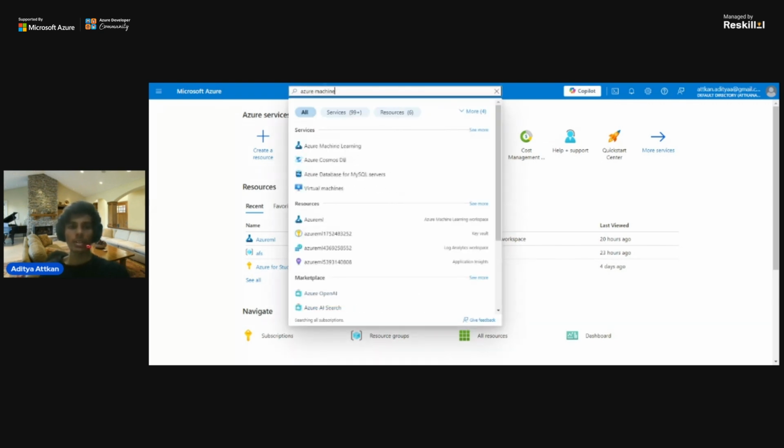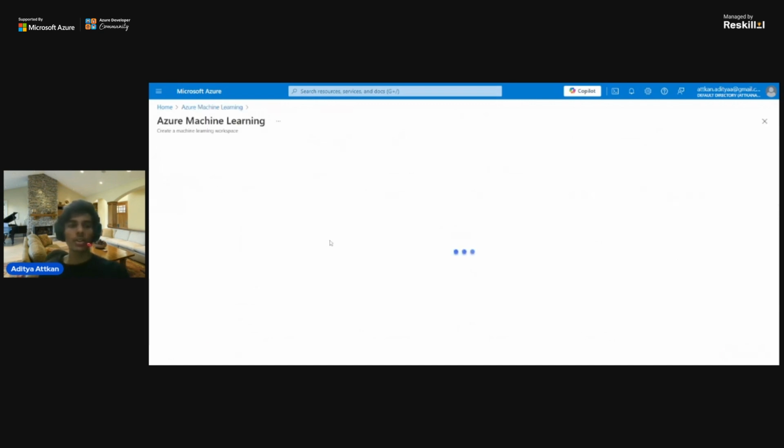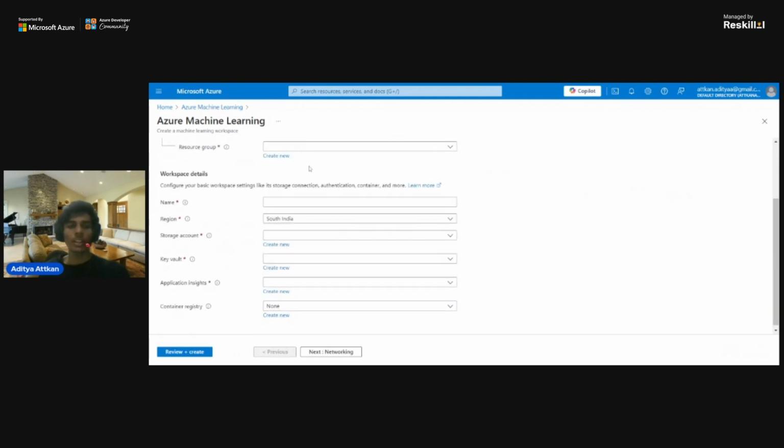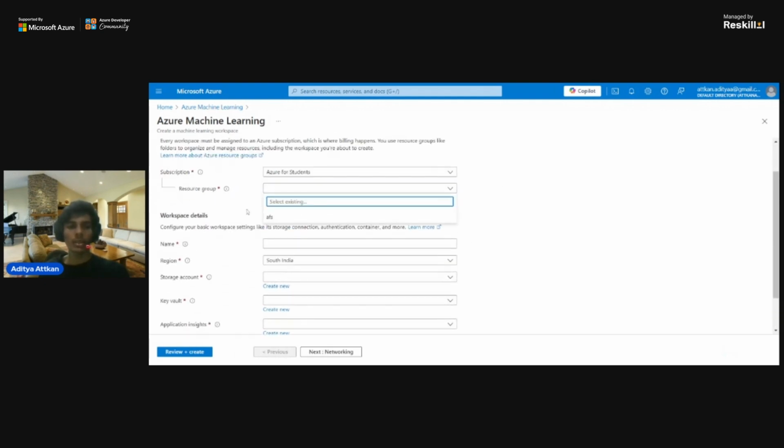Azure Machine Learning. So yeah, whenever you open this, here you will find a workspace for Azure Machine Learning, but you have to create your own one. So I can just go and create a new workspace for that. I have already created one, but let's discuss what things you need to create one. First, you have to select your subscription. There you can select your resource group. You have to create one, or you can use an existing one. I have an existing one, so I can use that.